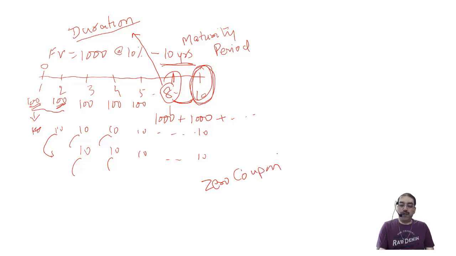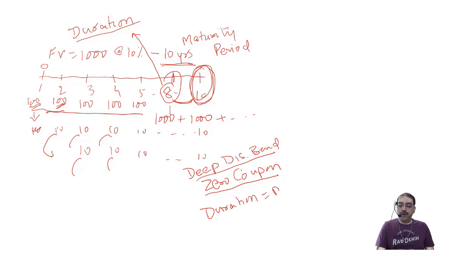If it is a zero coupon bond, that means I'm not going to receive all these cash flows every year. If I'm not going to receive the cash flows every year, I will be receiving the maturity value only at the end of the 10th year. So for a zero coupon bond or also for a deep discount bond, we have seen the meaning of all these things, which does not carry any rate of interest, duration will be equal to the maturity period, because I am not receiving any cash flows.